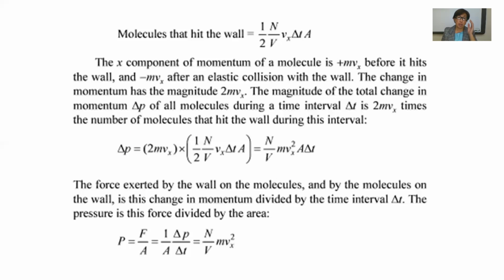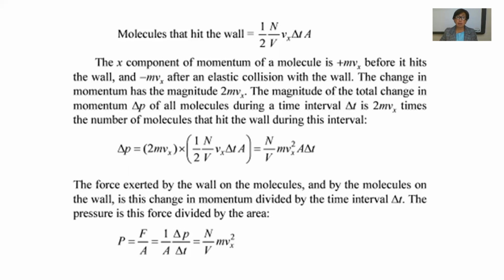We now find the number of molecules hitting the wall during the interval delta t, and the magnitude of the total change in momentum delta p of all molecules during the time interval delta t.